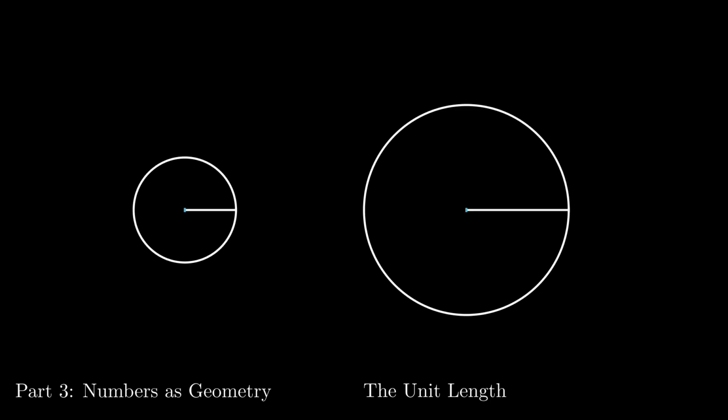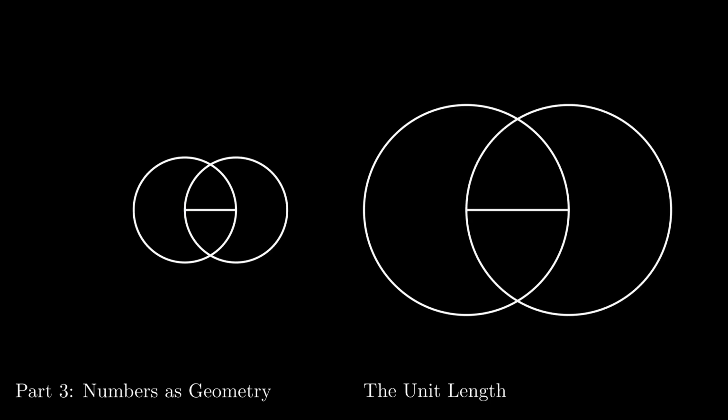If 2 people pick 2 different lengths as the unit length, it turns out that the geometric constructions that they would make would still contain the exact same information. One is just a scaled version of the other. In other words, one unit length is just as good as any other. This idea of a geometric construction can be formalized very carefully, but that will have to wait for another video.